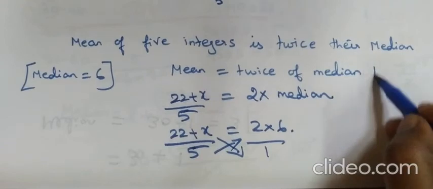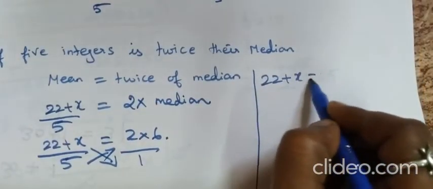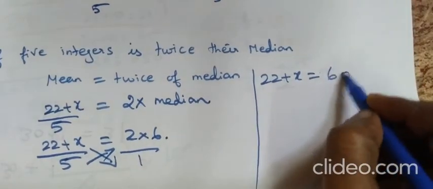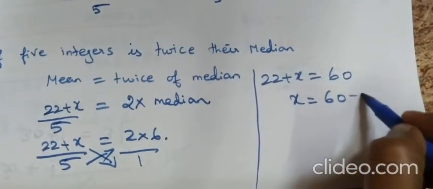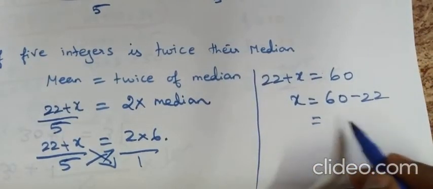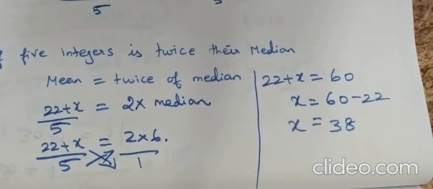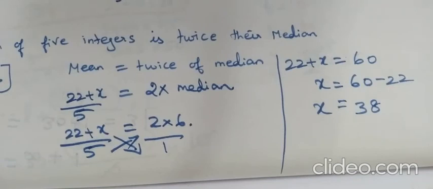22 plus x is equal to 2 into 6, which is 12, and 12 into 5 is 60. So x is equal to 60 minus 22, as 22 goes to that side. 60 minus 22 is 38. Therefore x is equal to 38. That means the 5th integer is 38. They are asking us to find the 5th integer. I hope you all understood the 6 sums.